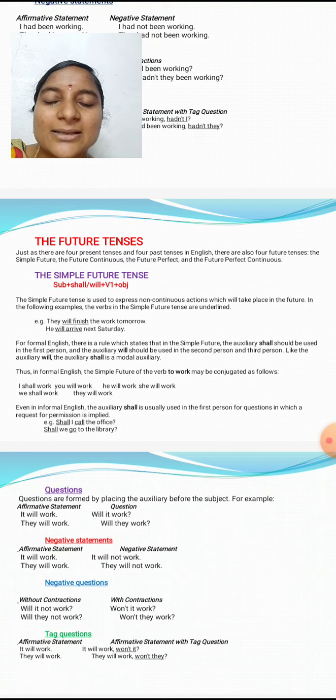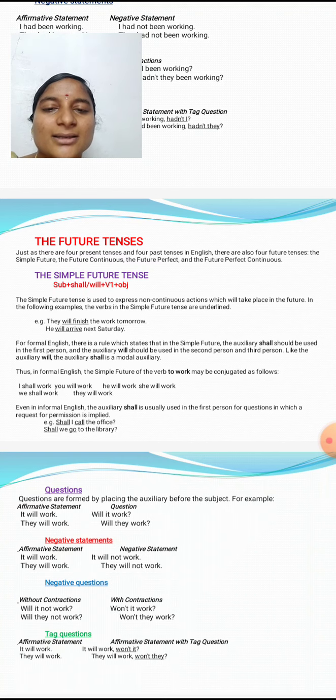Here the example is: They will finish the work tomorrow. There is the subject, shall or will plus V1. Finish is the verb and work is the object. Then tomorrow, day after tomorrow, next year, next week.